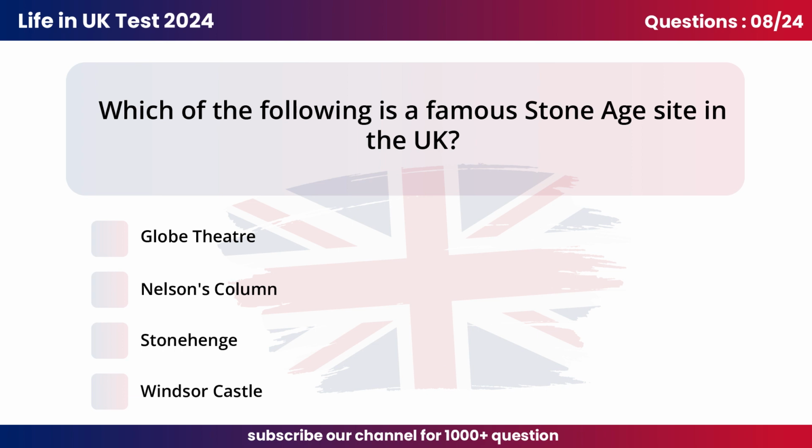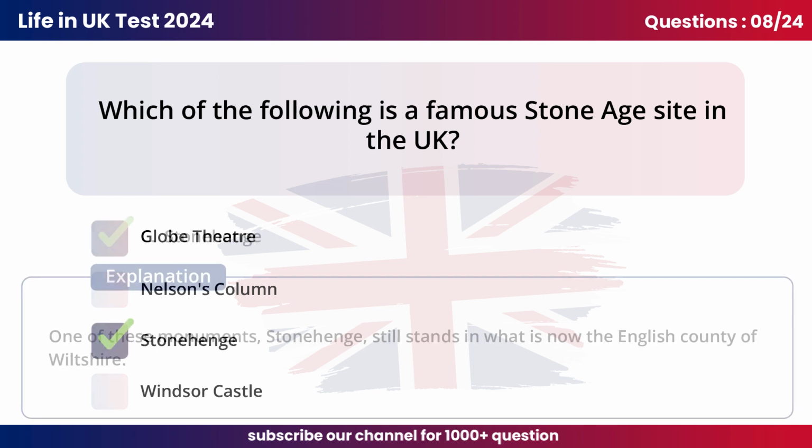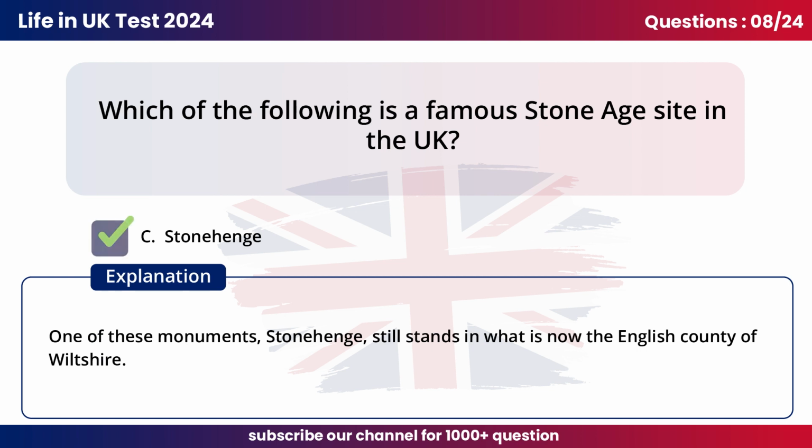Question 8. Which of the following is a famous Stone Age site in the UK? C. Stonehenge. One of these monuments, Stonehenge, still stands in what is now the English county of Wiltshire.